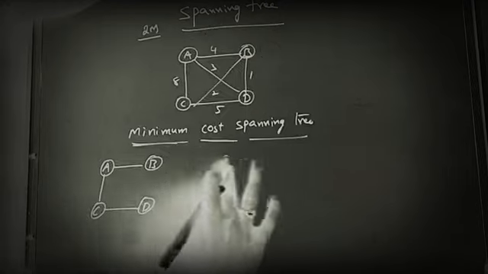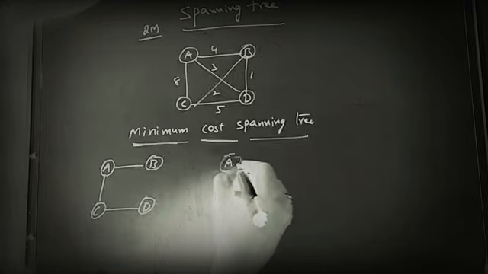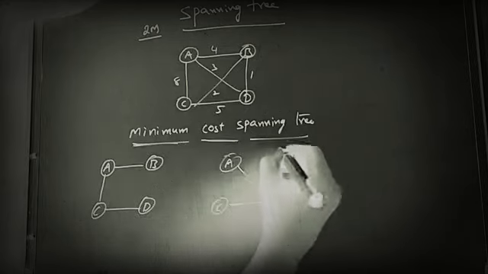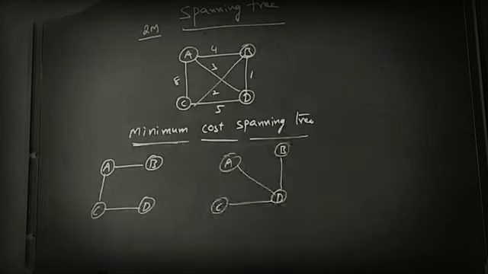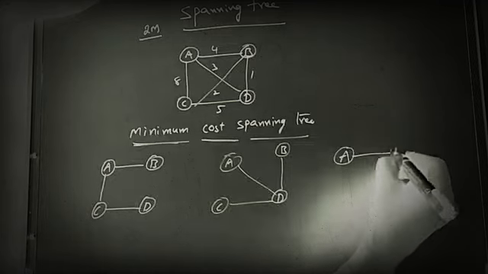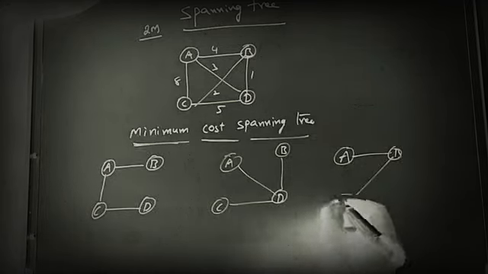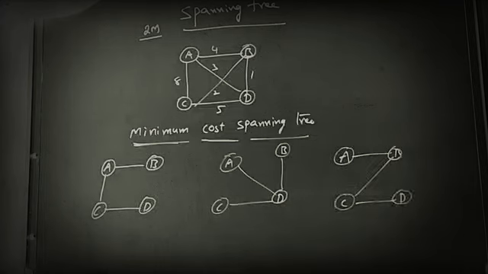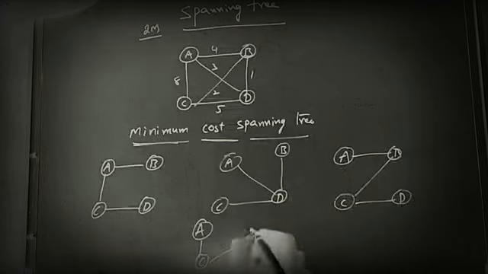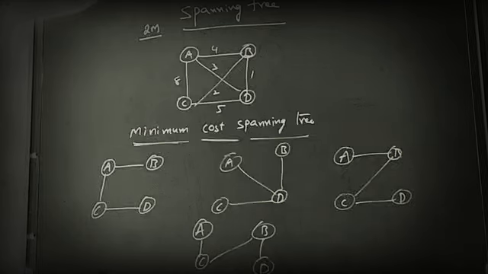A, D, C and B. It is a spanning tree. A, B, C, D. It is a spanning tree. A, C, B, D. It is also a spanning tree.